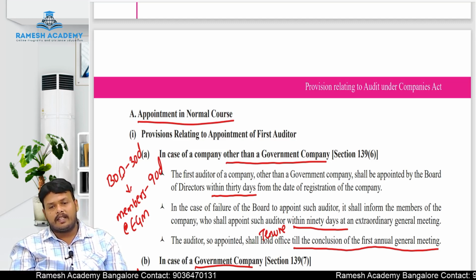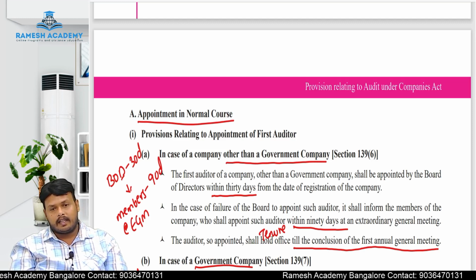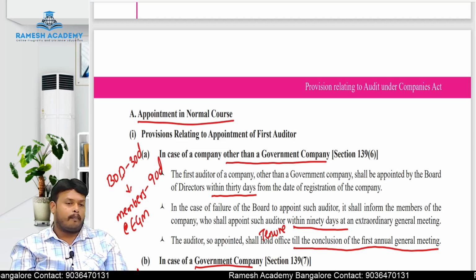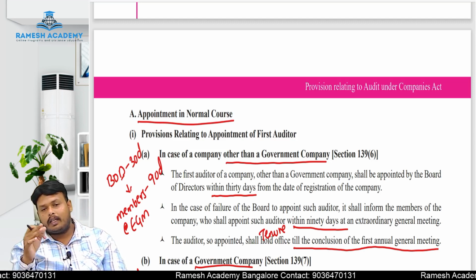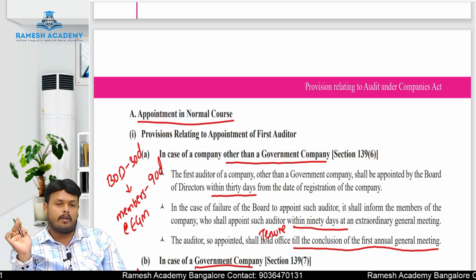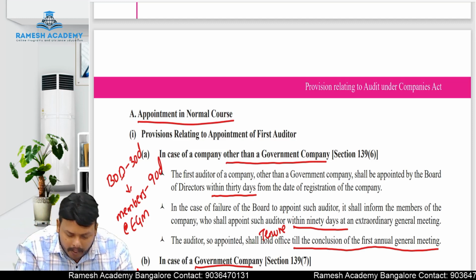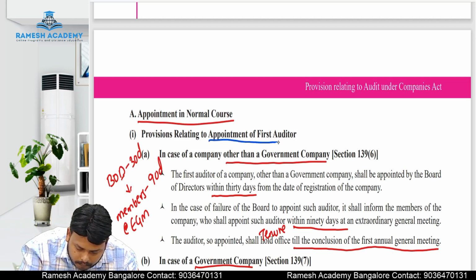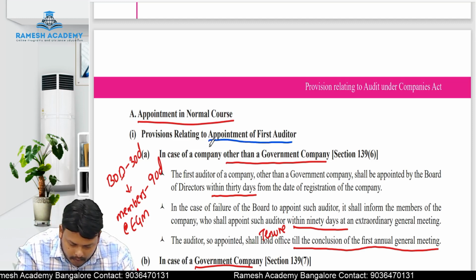So what is the difference here? First auditor and subsequent auditor. The first auditor is the person appointed for the first time after the incorporation of a company. All other auditors who are appointed after the conclusion of the annual general meeting are called subsequent auditors. Now let us see the procedure for appointment of the first auditor.